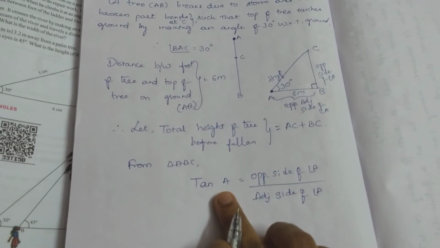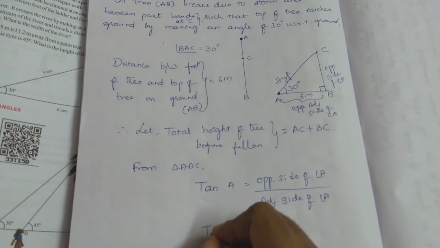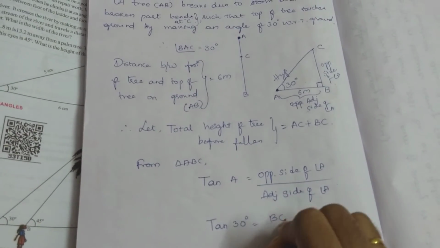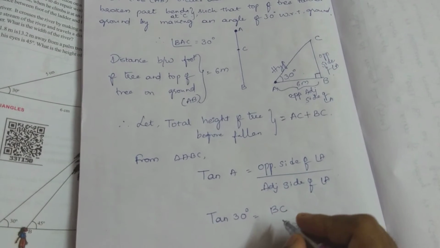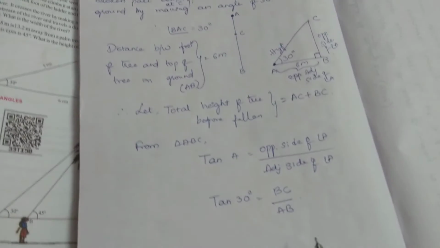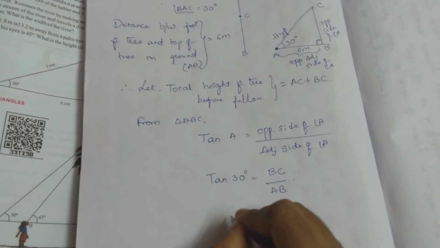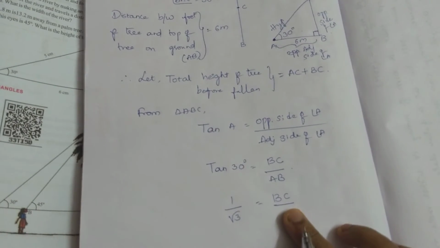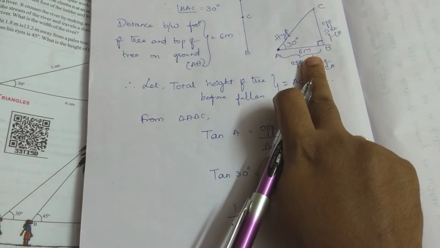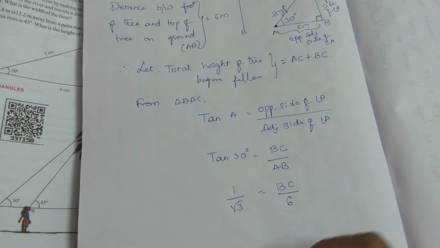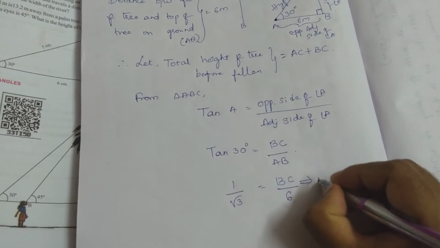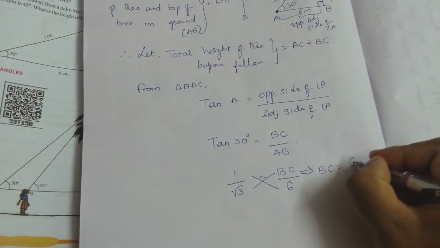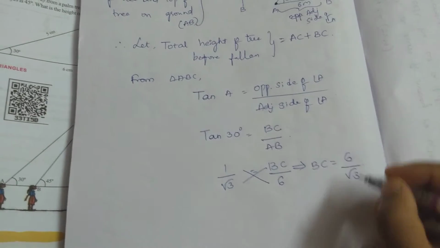So here what is the angle value of A? It's 30 degrees. So tan 30 degrees equals, opposite side we don't know, so we will just put it as BC only. And what is the adjacent side? Adjacent side is AB. What is the tan 30 value? It's nothing but 1 by root 3 equals, BC value we don't know, so I am putting it as BC only. What is the AB value? AB value they have given as 6 meters, no? So I am substituting 6 here. So from this what can we write? BC equals, when I send this it becomes cross multiplication, no? So BC equals 6 by root 3.